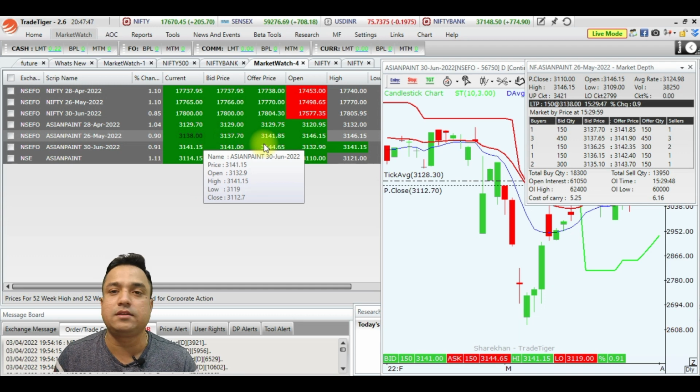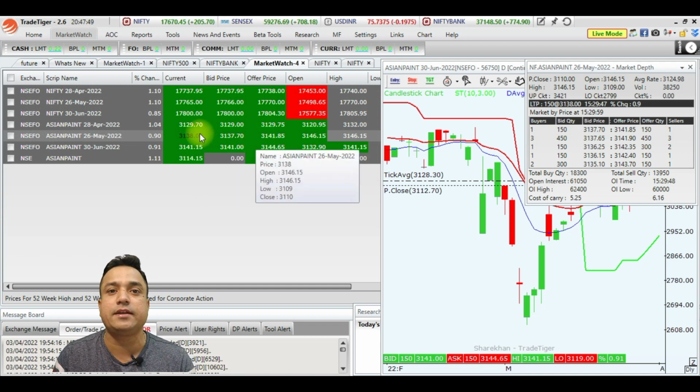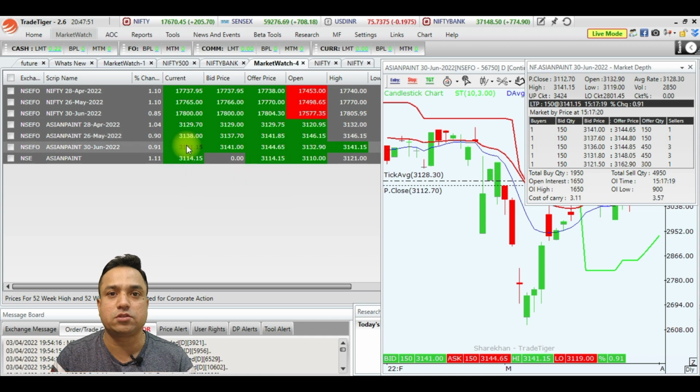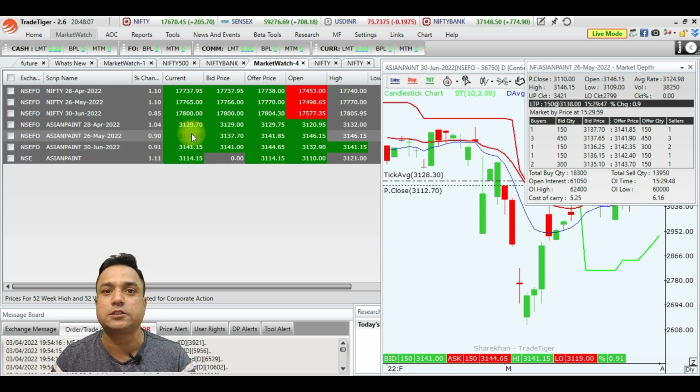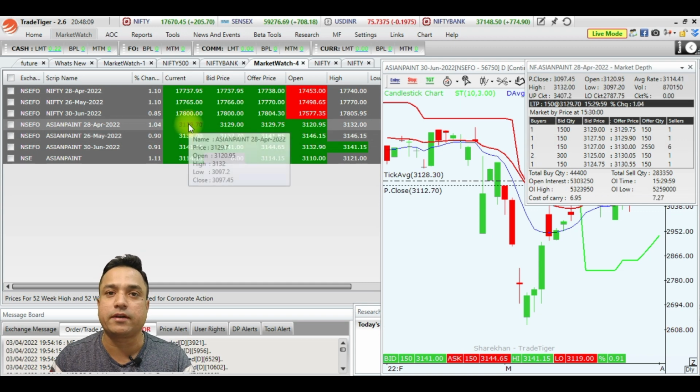If you think that in the next 3 months the stock is going to go up, you can buy the June contract. If you think the stock is going to go up in the next 2 months, then you buy the May contract. If you want to buy in the next few days or this month end before the expiry, you can buy the April contract.